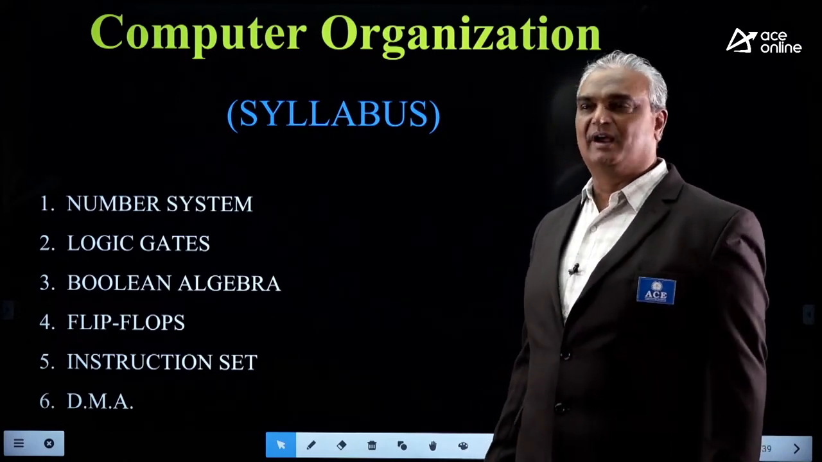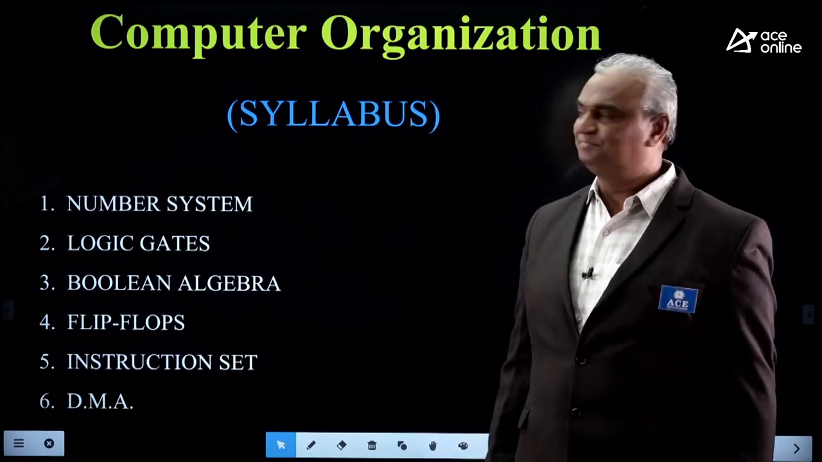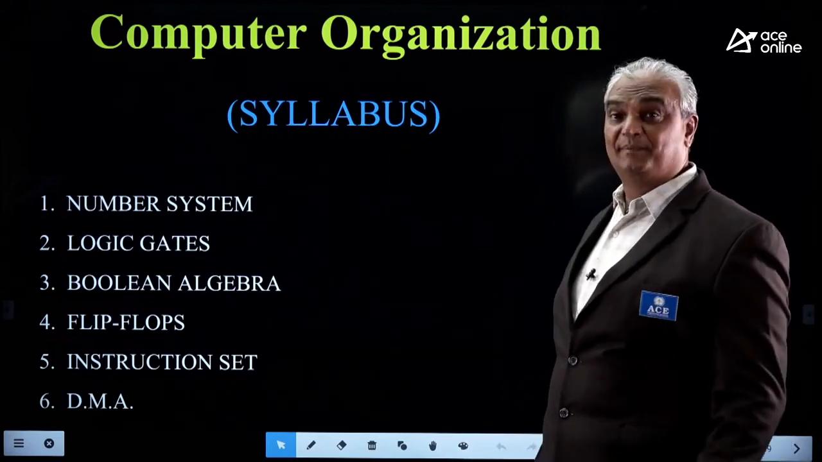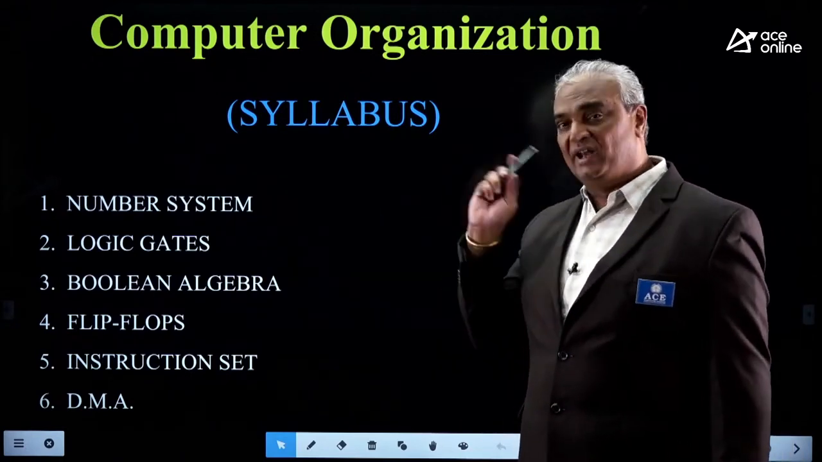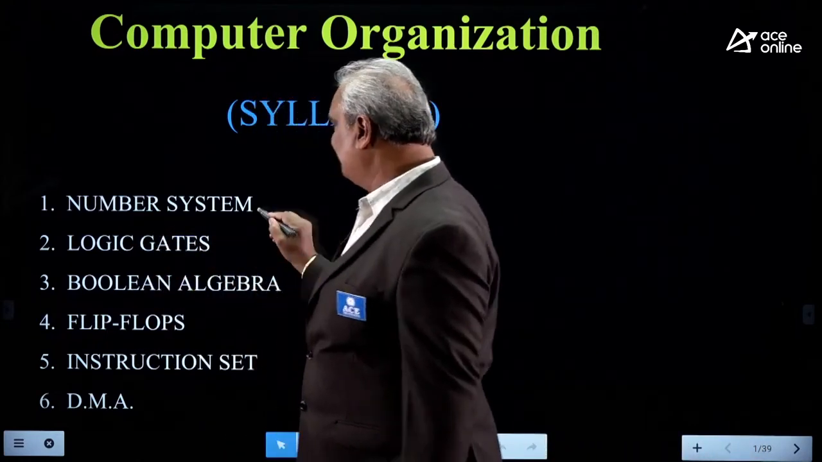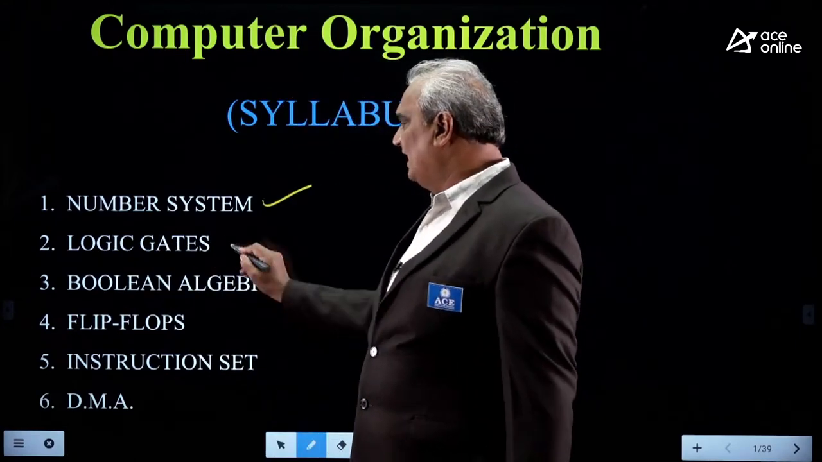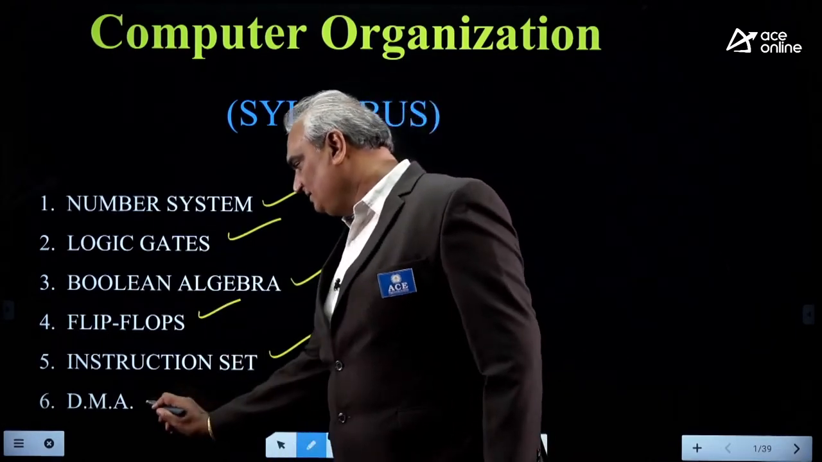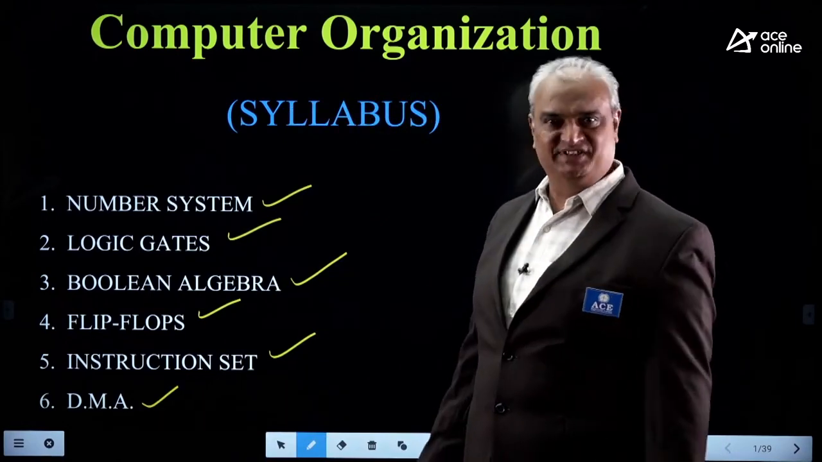Today's session, Computer Organization, RRB JE, Computer Science branch. In this, first of all, we are going to discuss the syllabus provided by the RRB board: first number system, logic gates, Boolean algebra, flip-flops, instruction set, DMA. It is the syllabus provided by the RRB JE.